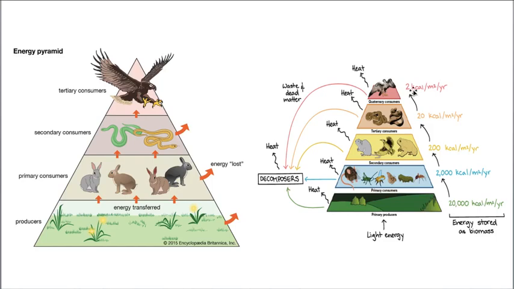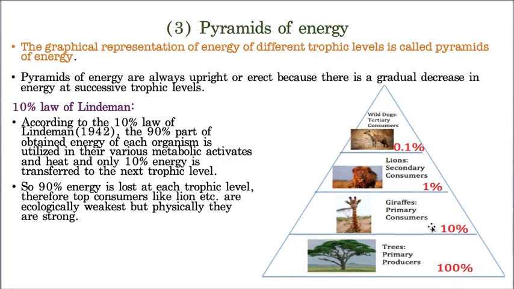When it is still more up, then only 2 calories. That means only 10 percent of the energy will be taken from one trophic level to another trophic level. This is called the 10 percent law. See, same image, but in this image you will get perfect clarity of Lindeman's rule. That is the reason why the pyramid of energy is always upright. Please understand this concept.